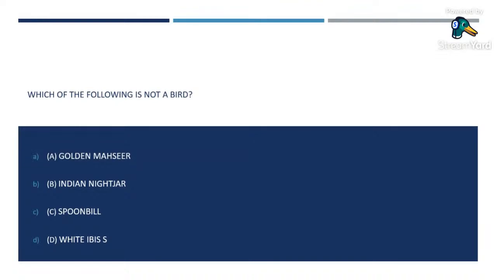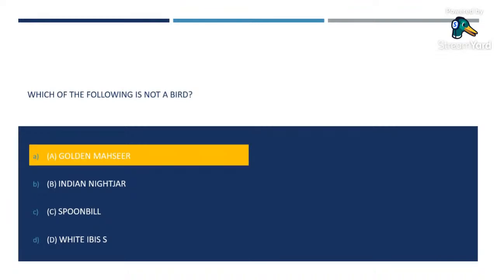Which of the following is not a bird? A. Golden miser, B. Indian nightjar, C. Spoonbill, D. White ibis. It is golden miser that is not a bird.